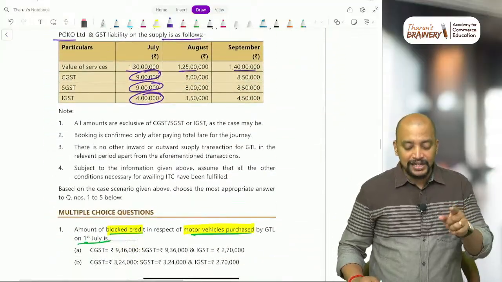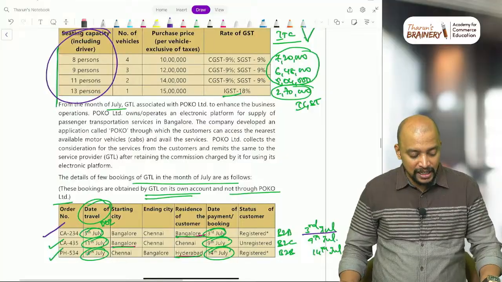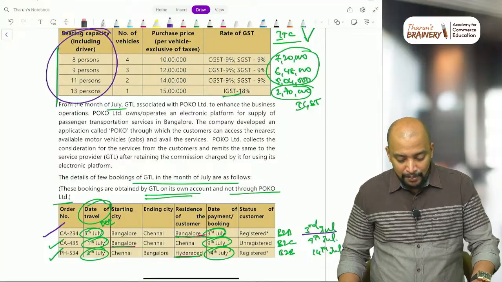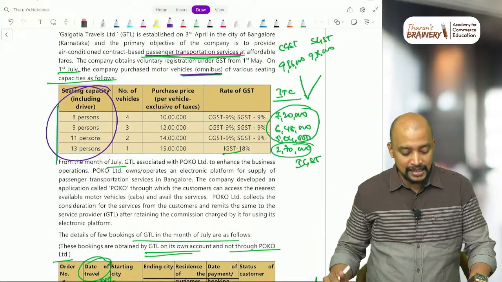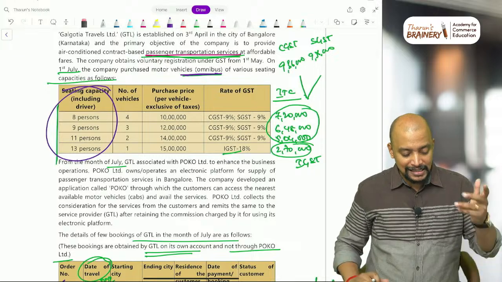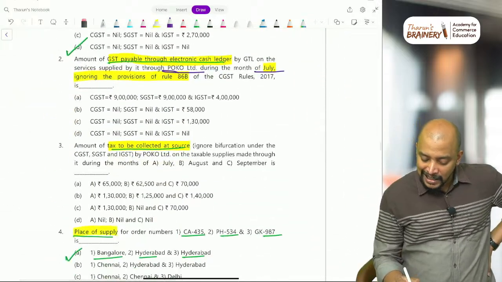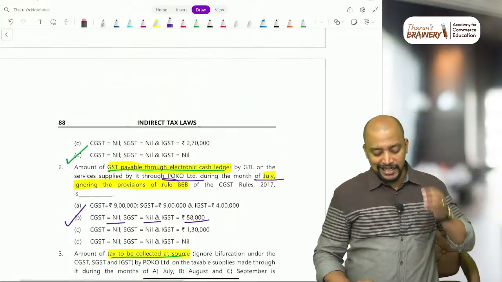So fully we can adjust 9 lakhs, and from 4 lakhs IGST liability, so 4 lakhs minus 2 lakh 70,000 minus 36,000 because CGST extra credit, minus 36,000 SGST extra credit. So 58,000. So the answer will be nil, nil and IGST 58,000 will be taken in this case.